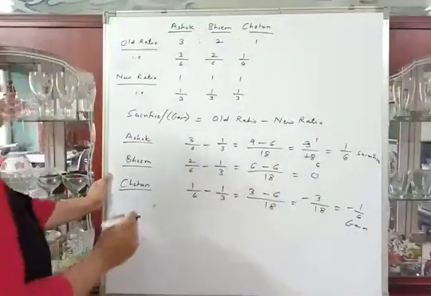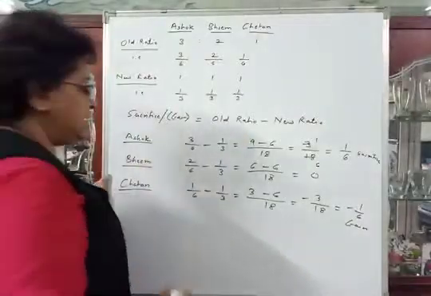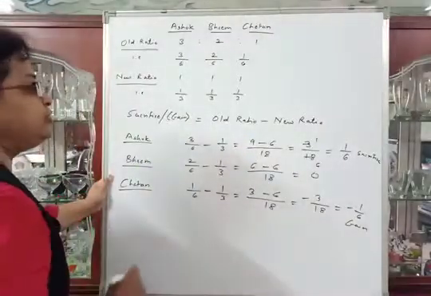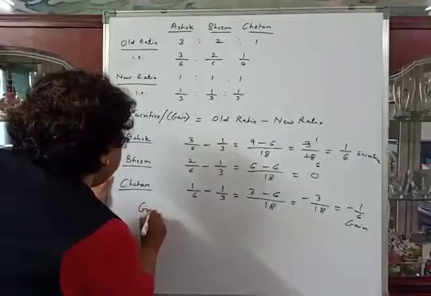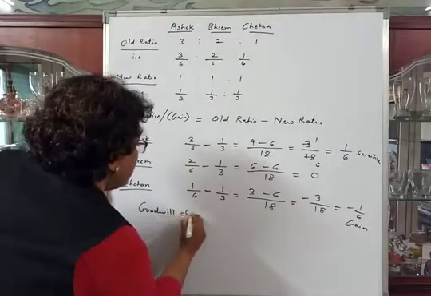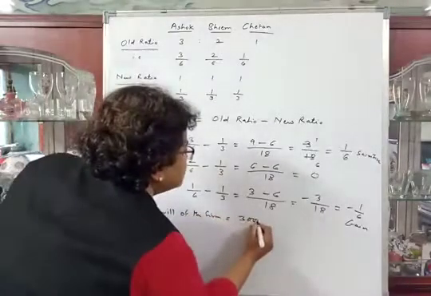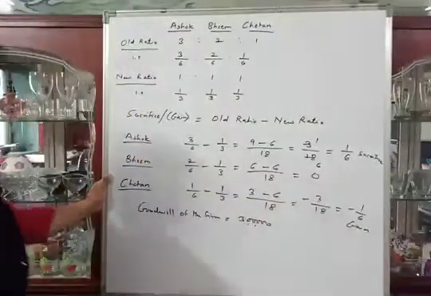So we are solving this for the purpose of the adjustment of goodwill. So we have to make an adjustment entry. Goodwill of the firm is given as rupees 3 lakhs in the problem.